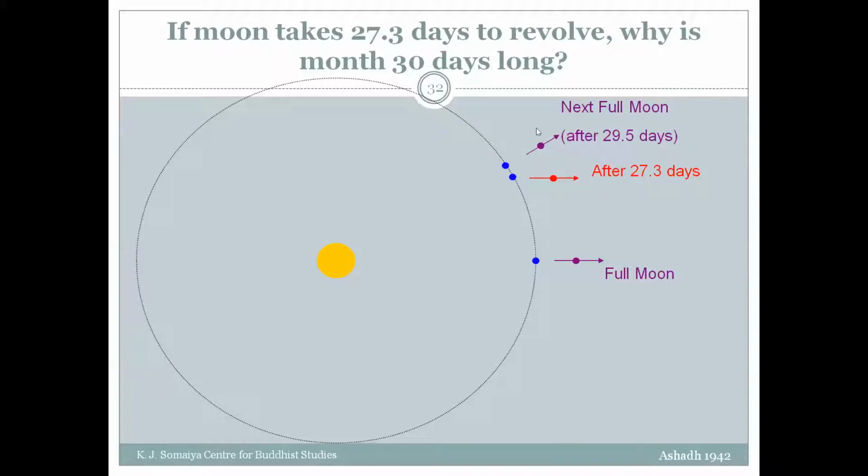So it takes about 2 more days for the moon to come exactly opposite to the sun. During that time the Earth has further traveled. And then this becomes the next full moon day, which is after about 29.5 days. Unfortunately, again it is not an integer number, so it is after 29.5 days.